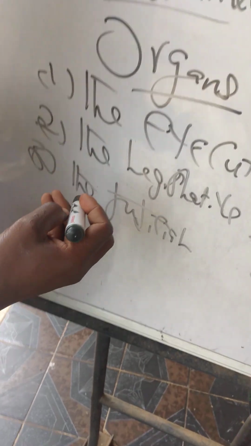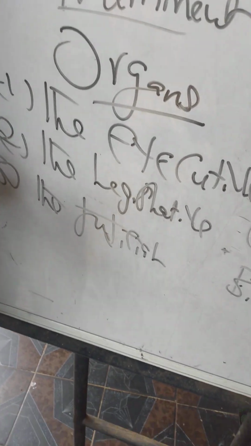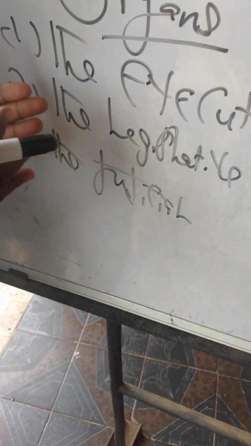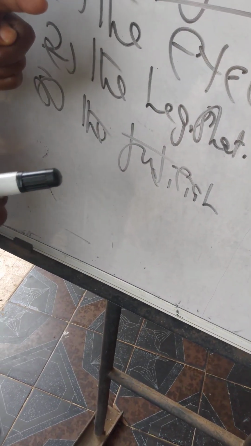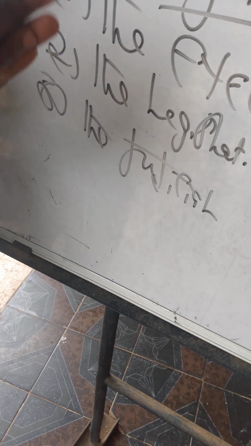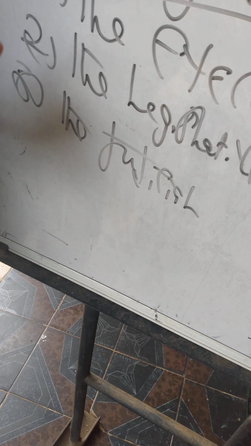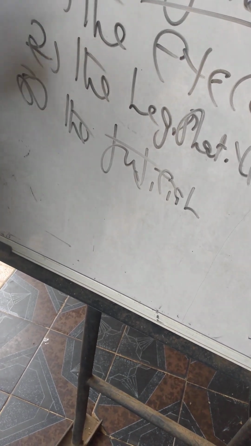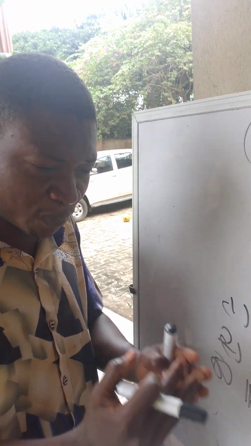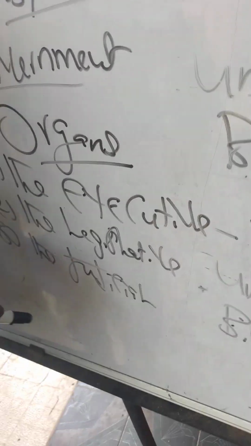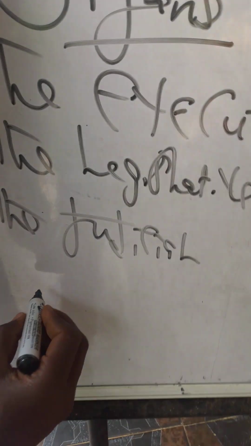Note, in case you are asked in an examination which arm of government is known as the last hope of the common man, or which arm of government is known as the mouthpiece of the common man, it is the judicial arm of government. Reason being that they interpret the laws of the Constitution. They interpret and apply the law when the need arises. So, they are the law interpreters, the last hope of the common man, and as well the mouthpiece of the common man.